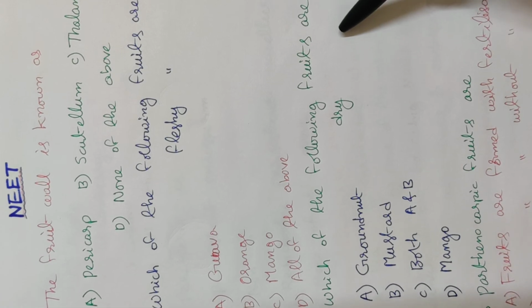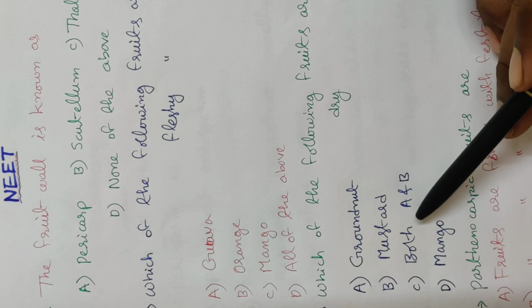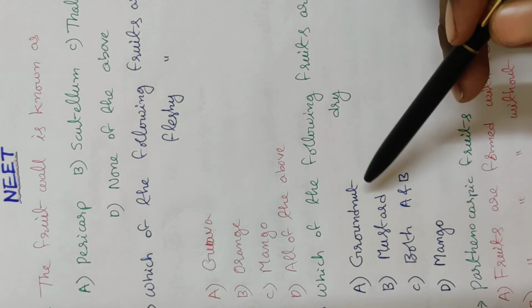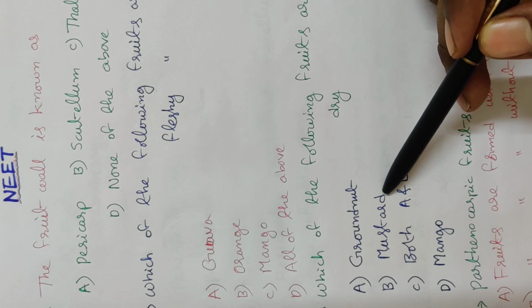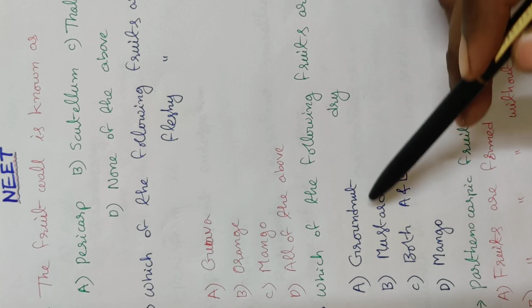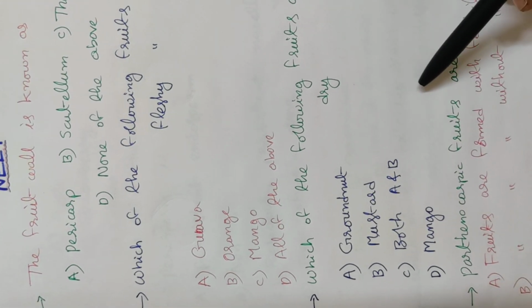Next, which of the following fruits are dry fruits? What are the options given? Option A, groundnut; option B, mustard; option C, both A and B; option D, mango. Groundnut and mustard both are dry fruits. Mango is a fleshy fruit. So what is the correct option? Option C is the correct answer.